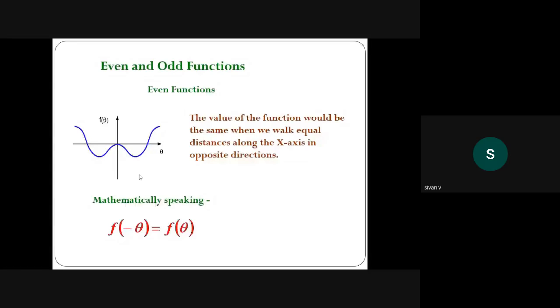Even function: if f of minus x equals f of x, then f of x is called even function. Example, f of x equals cos x, x square, x power 4, x power 6. Odd function is f of minus x equals minus f of x. Example, f of x equals x cube, x power 5, x power 7, and so on, and f of x equals sin x. These are all odd functions. The application of even and odd function is nothing but to simplify the integration concept.